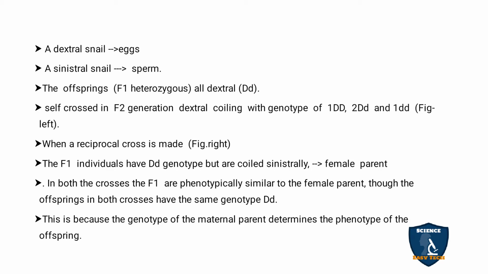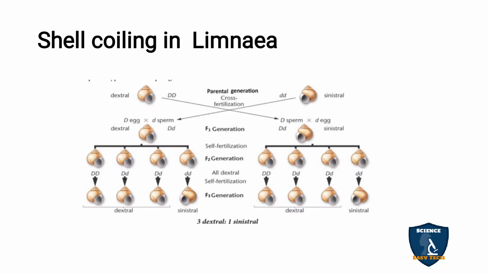Before we see the explanation, we will see the cross. Capital D is dextral and small d is sinistral. Here they are taking the dextral capital D from the mother, that is the female, and small d from the male.